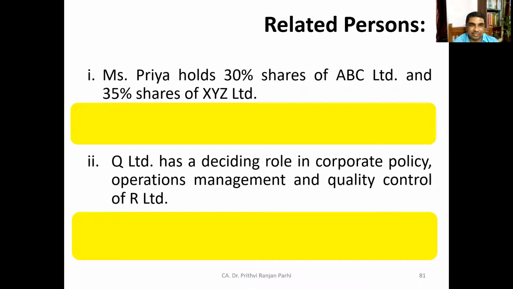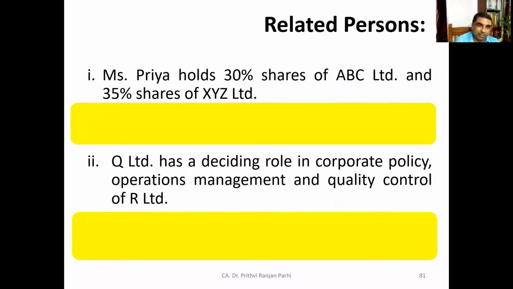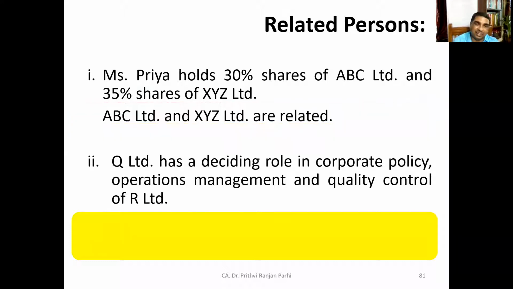What is your answer? Are they related persons? If you want, I'll show you this picture once again. You can refer to the chart. Now answer me, first case. Yes, sir. ABC Limited and XYZ Limited are related companies.